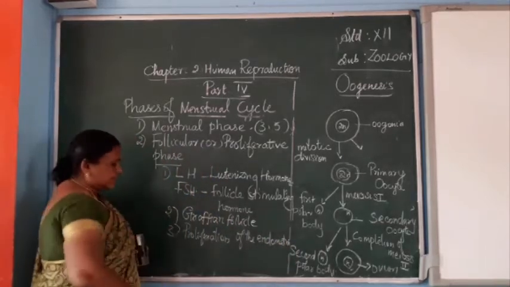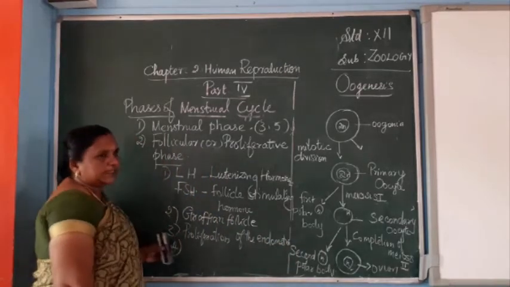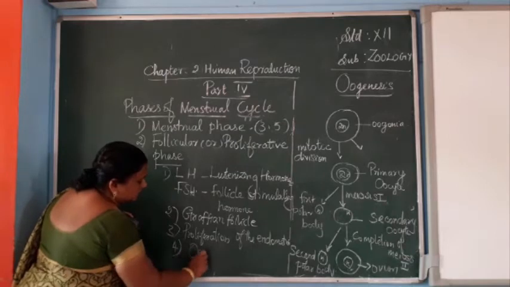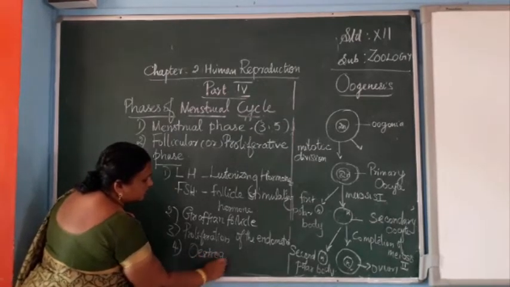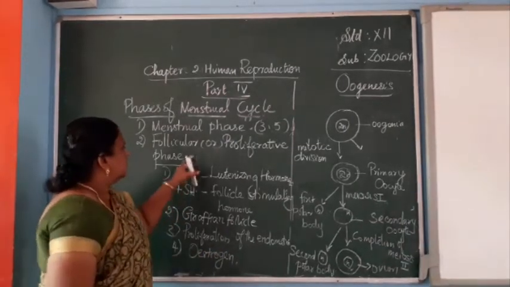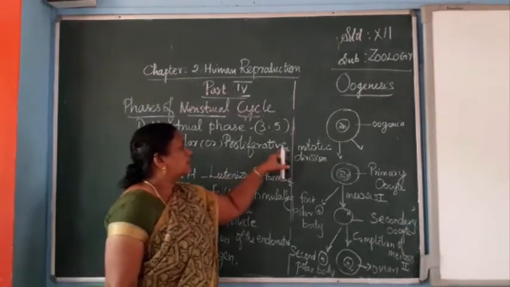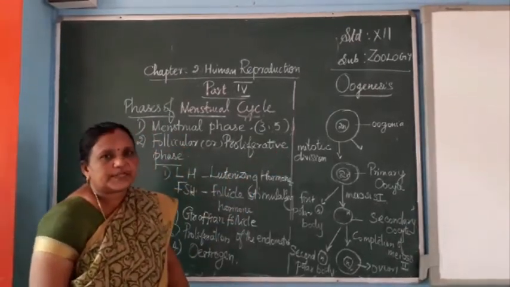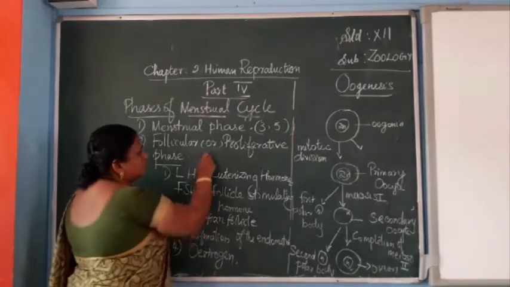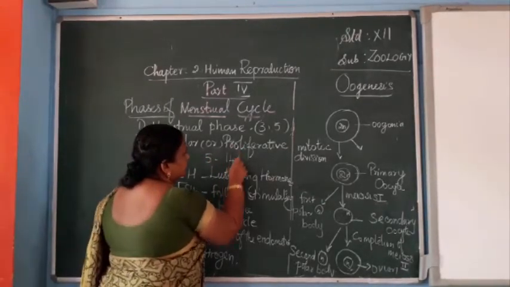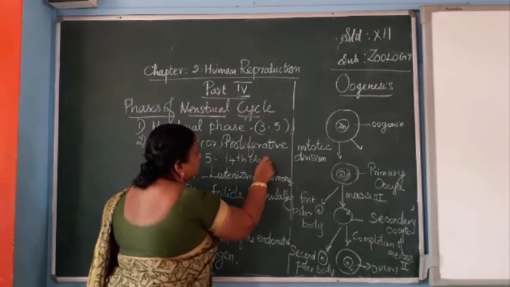And the follicular cells start to secrete the hormone estrogen. So this phase is the follicular or proliferative phase, between the 5th and 14th day.